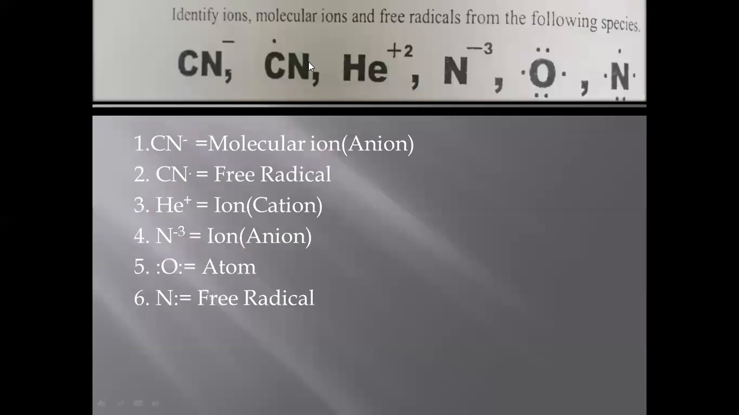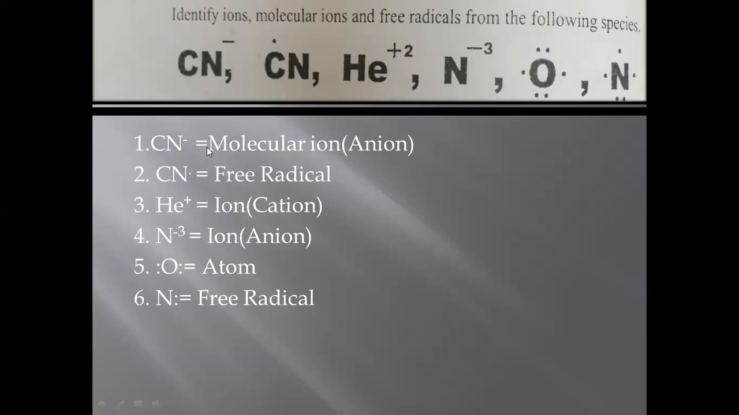Self-assessment exercise: identify ions, molecular ions, and free radicals from the following species. First one is cyanide ion. Cyanide, carbon and nitrogen. Carbon and nitrogen combine together and form a molecule, because molecules are made up of more than one atom. In other words, you can say this molecule is a compound because it is made up of different atoms. So this compound or molecule which has a negative charge, we will call a molecular ion. As it has a negative charge, it is a molecular anion. Negatively charged ions are called molecular anions.